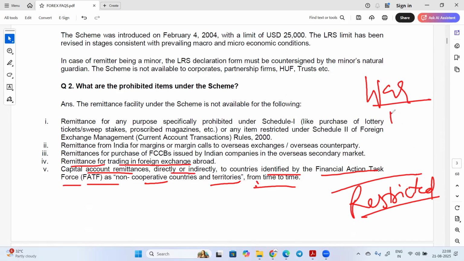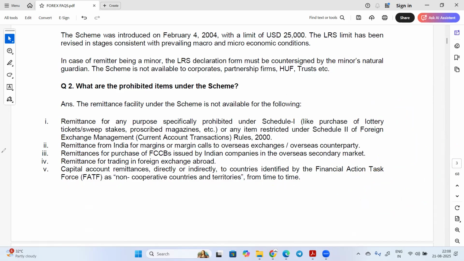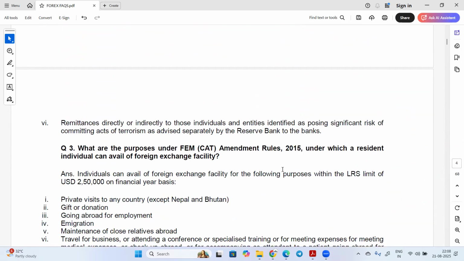Like if Ukraine, Russia, their war is going on. So in that type of countries, you cannot make the foreign payment. And if you are making the payment, then there will be some scrutiny, and some approvals and permission will be required by RBI. Then only you can do the transaction. This PDF we have directly taken from the Reserve Bank of India website, and so many points are there to be seen. Let's see next.